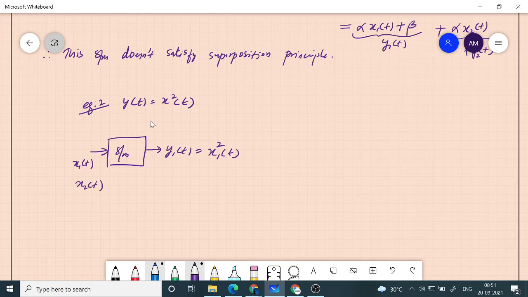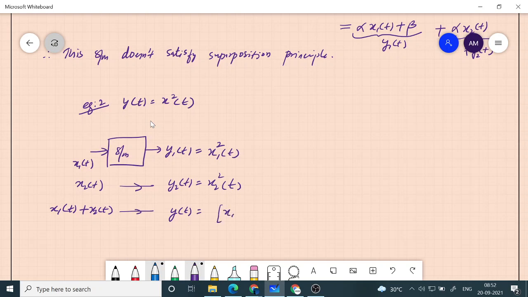If you give x2 of t, you get y2 of t as x2 square of t. Then if I give x1 of t plus x2 of t, the output will be the square of whatever this is.